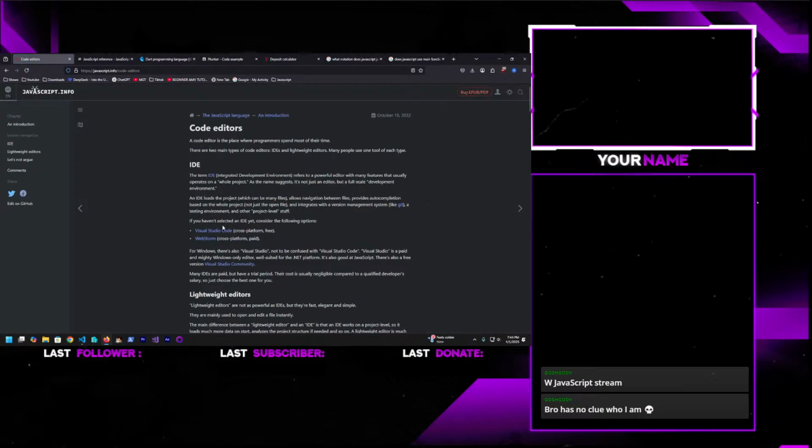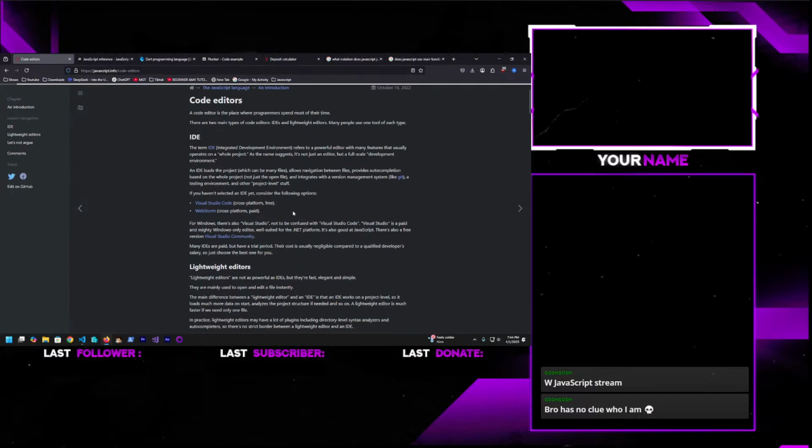A code editor is the place where programmers spend most of their time. There are two main types of code editors, IDEs and lightweight editors. Many people use one tool of each type. The term IDE, integrated development environment, refers to a powerful editor with many features that usually operates on a whole project. As the name suggests, it's not just an editor, but a full-scale development environment. An IDE loads a project, which can be many files, allows navigation between files, provides auto-completion based on the whole project.